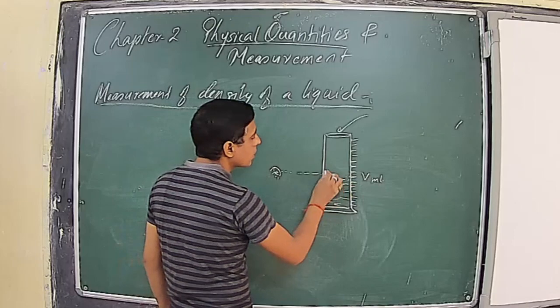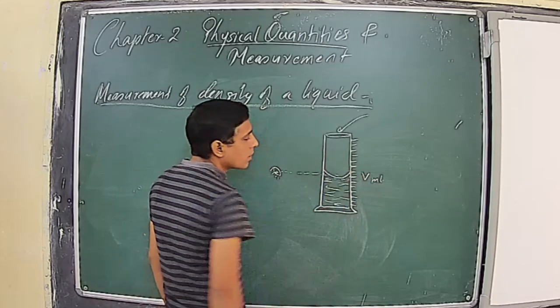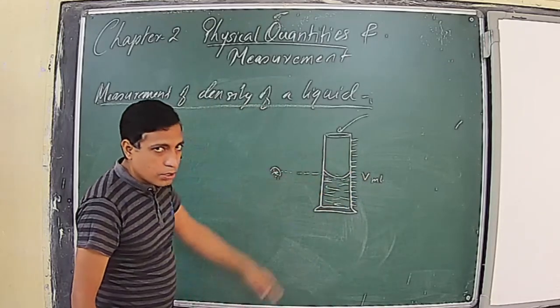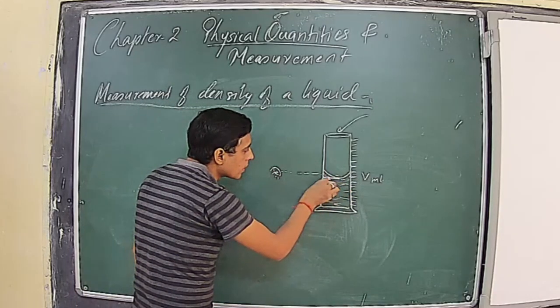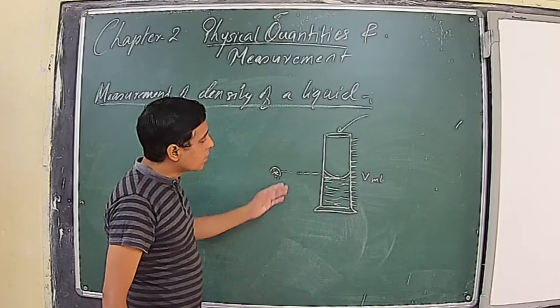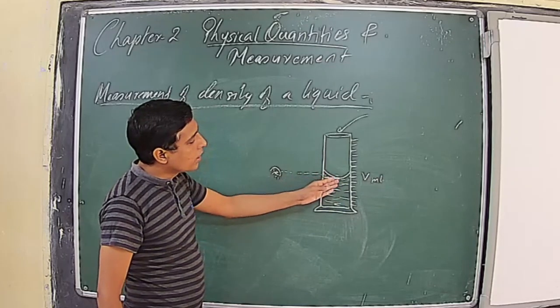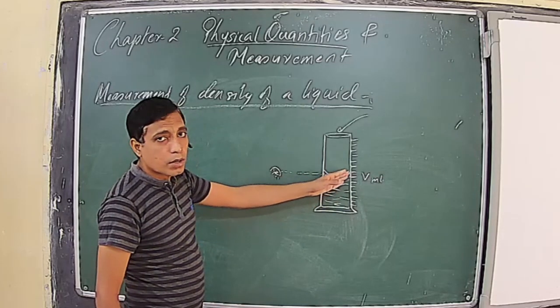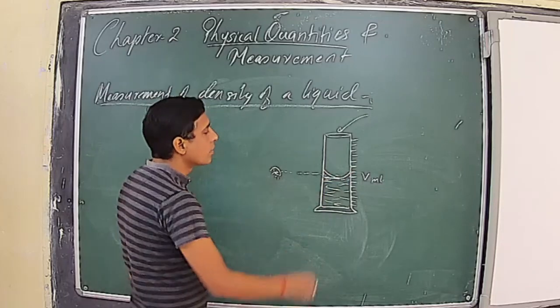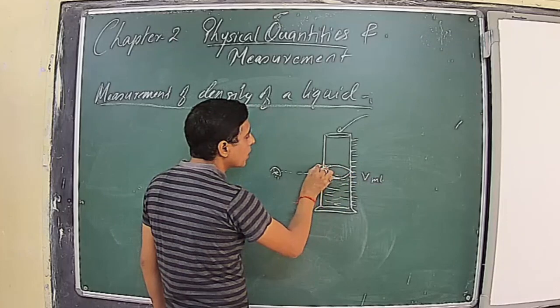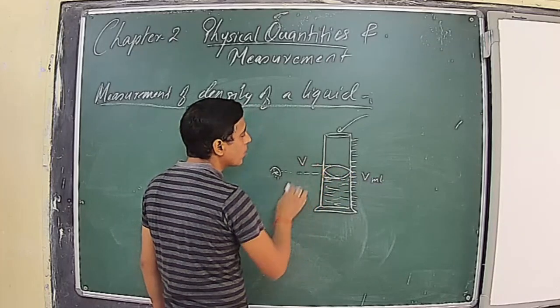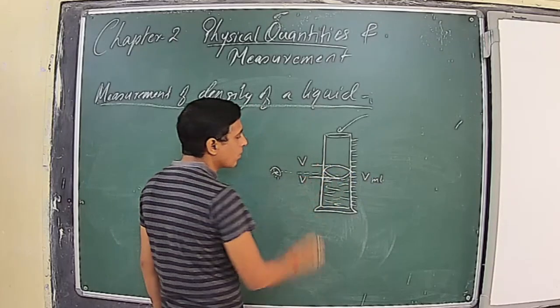But suppose the surface is curved downward. Then we have to take the marking which is exactly in line with the downward curved position of this meniscus. And if it is curved in the upward direction like this, this will be the reading.